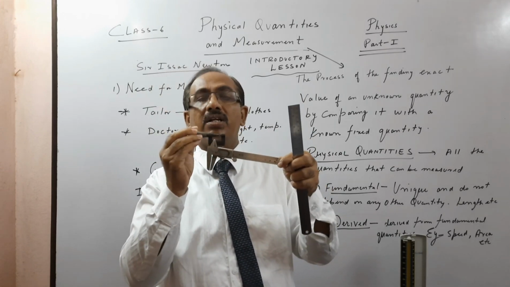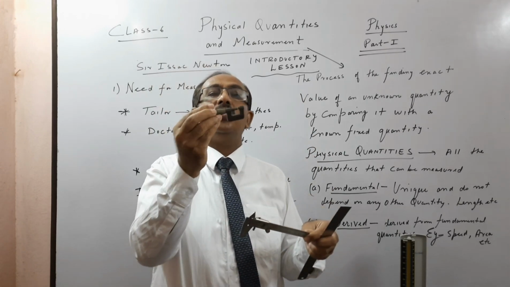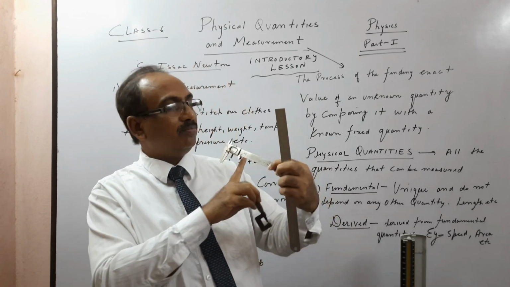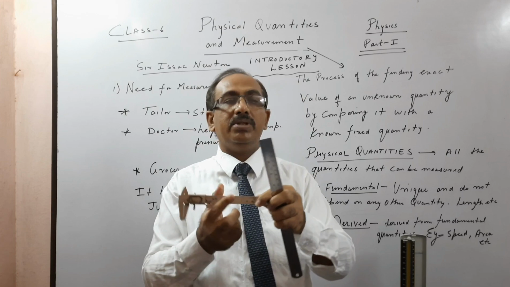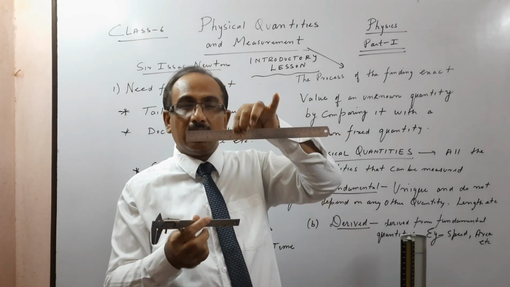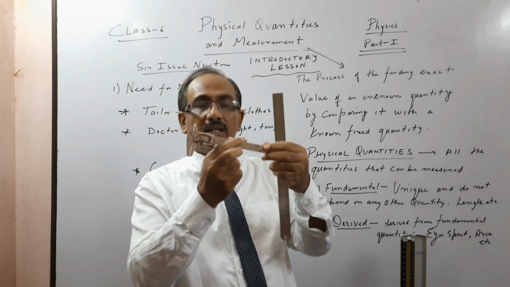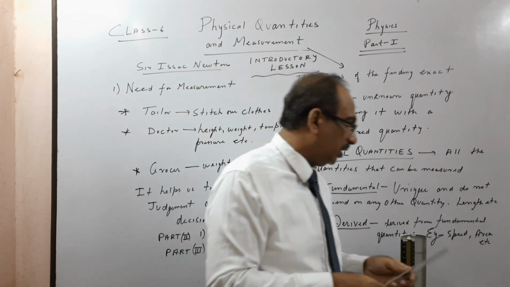All this you have in class 9. Since I'm not using it, it got a little rusted, but it is working fine. So the vernier caliper measures up to 1/10 of a millimeter, the ordinary scale up to 1 millimeter, and the screw gauge 1/100 of a millimeter.